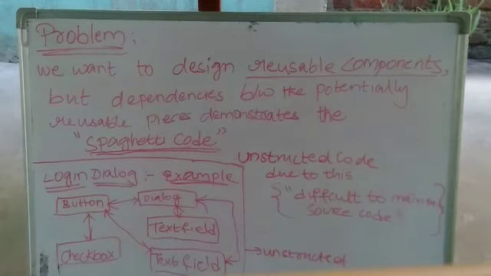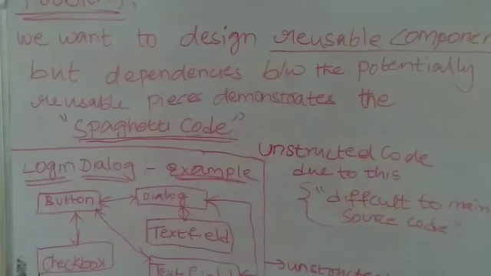What is unstructured code? Here we have an example called a login dialog. In the login dialog, we have a button, checkbox, text fields, and a dialog box. Here, each and every component will have a relationship with the other components. That means one single component will maintain a relationship with all the other components in the program.